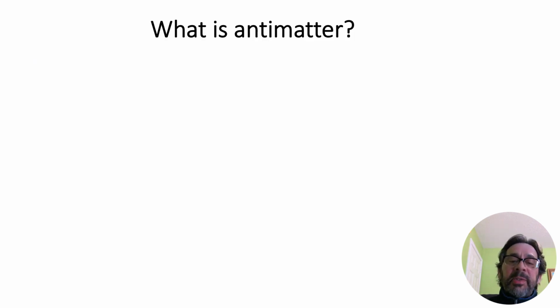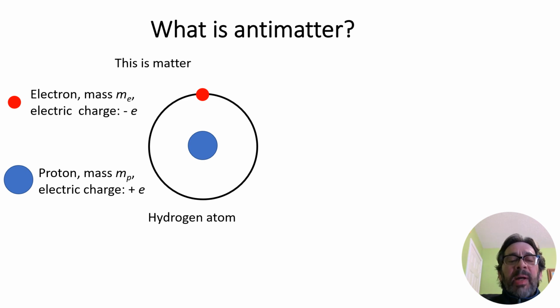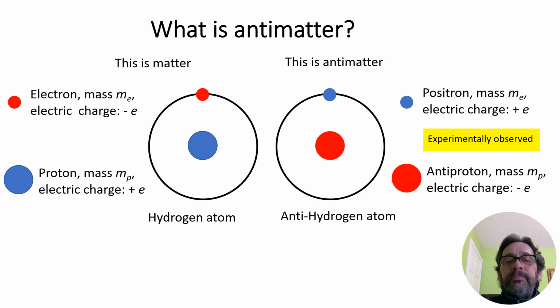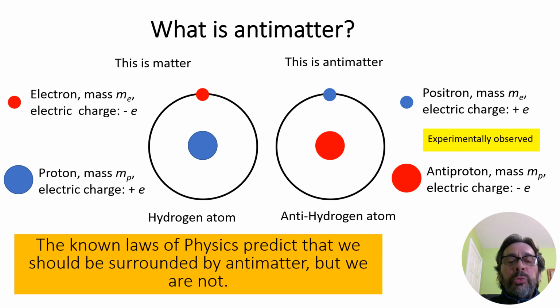What is antimatter? This is matter. This is a hydrogen atom formed by a proton and an electron. This is antimatter. This is an anti-hydrogen atom formed by an antiproton and a positron, that is an anti-electron. It has been experimentally observed. The known laws of physics predict that we should be surrounded by antimatter, but we are not.